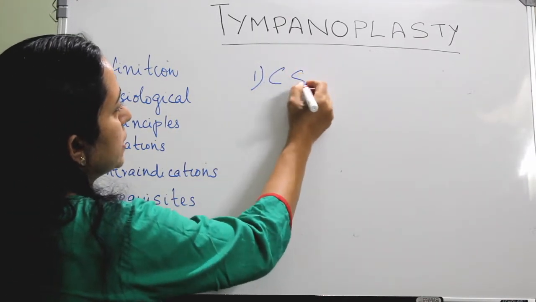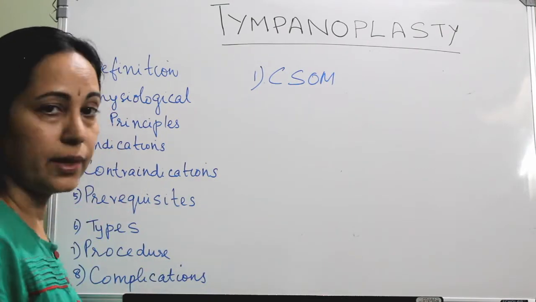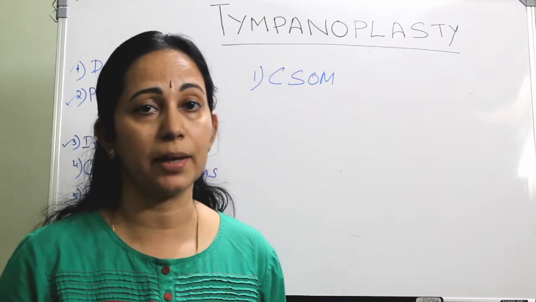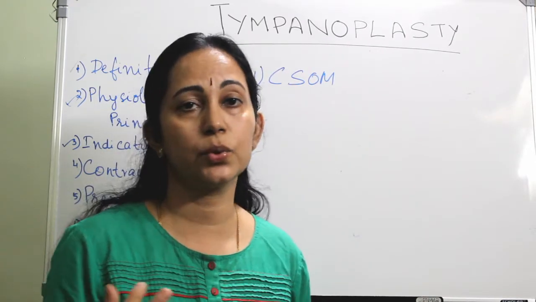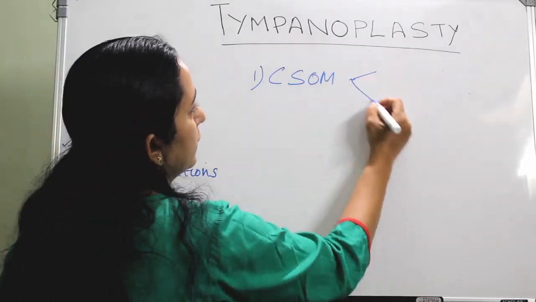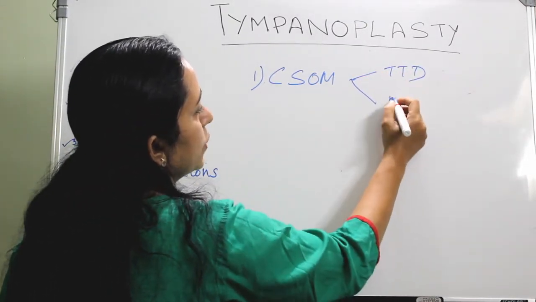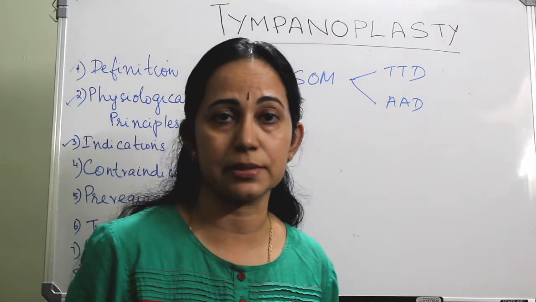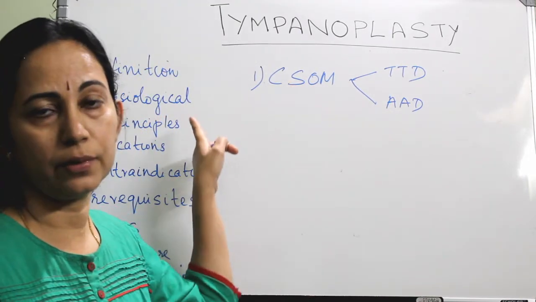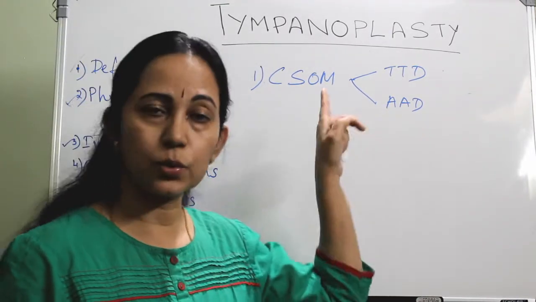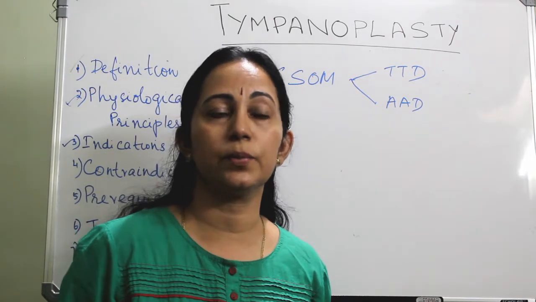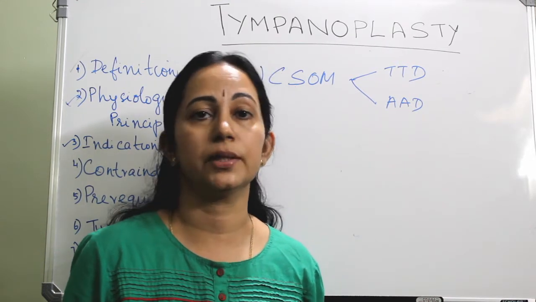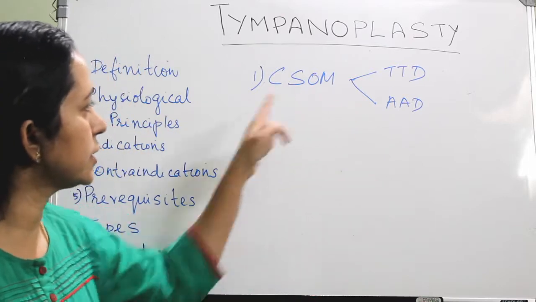So what will be the indications? One, chronic suppurative otitis media. Any confusion there? In chronic suppurative otitis media there is disease in the tympanic membrane and also disease in the middle ear. So it includes both TTD and AAD, tubotympanic disease and atticoantral disease. The newer classification is mucosal disease and squamous disease, isn't it? In both conditions, we can do tympanoplasty. If there is cholesteatoma, we have to remove the cholesteatoma and, if needed, go for a mastoid exploration. So tympanoplasty with or without a mastoid exploration.